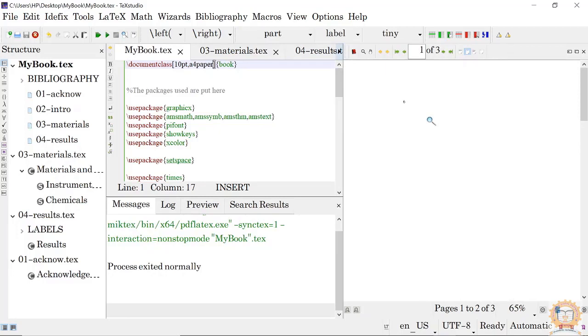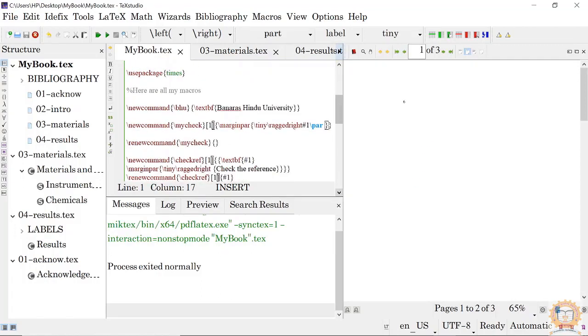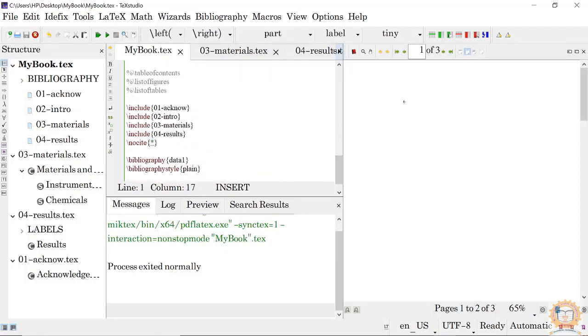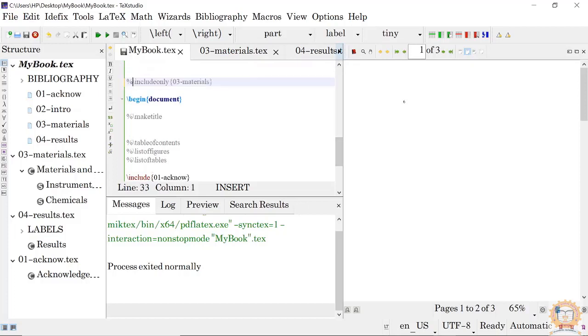Now I remove this, include only one, and the entire thing will come. So I am removing this, including only this thing. I am putting the table of contents.